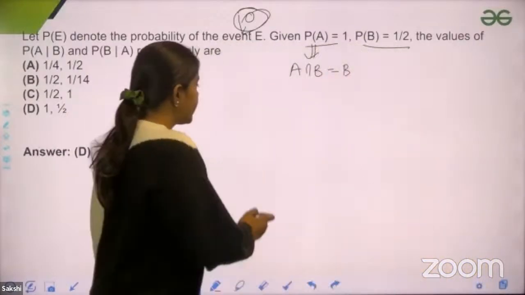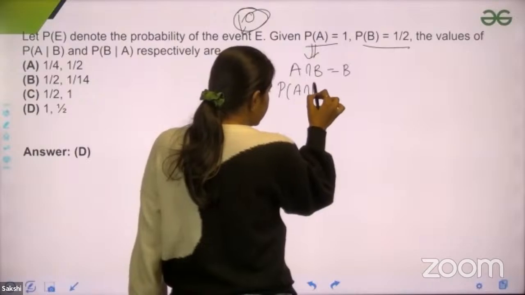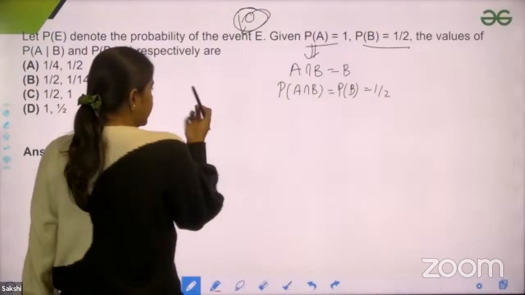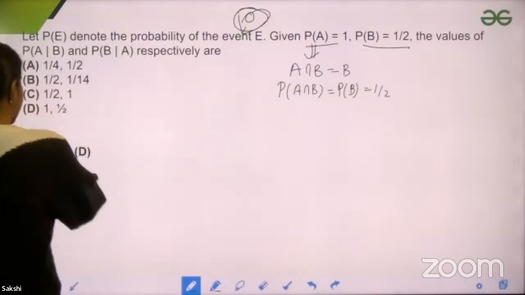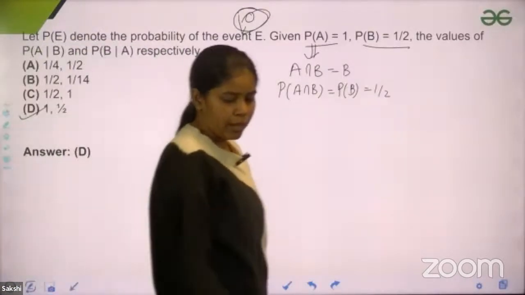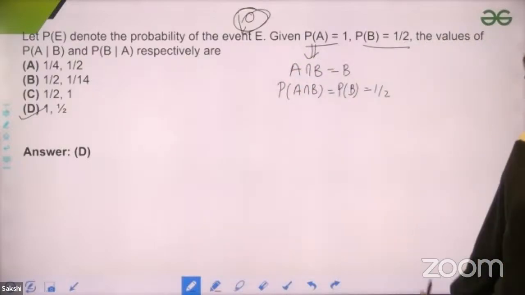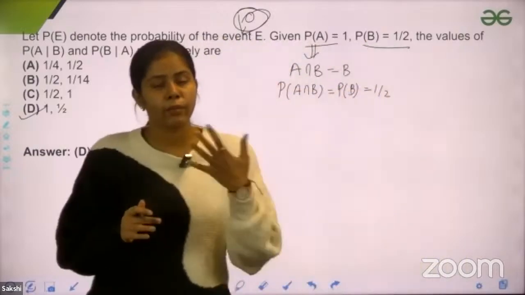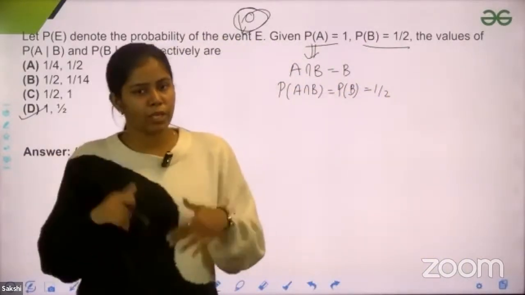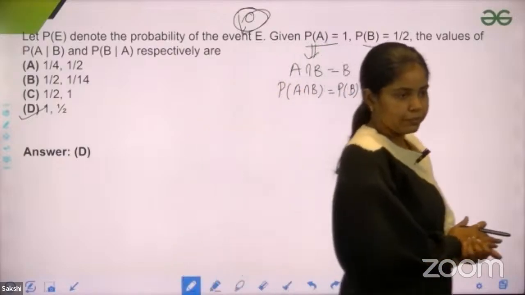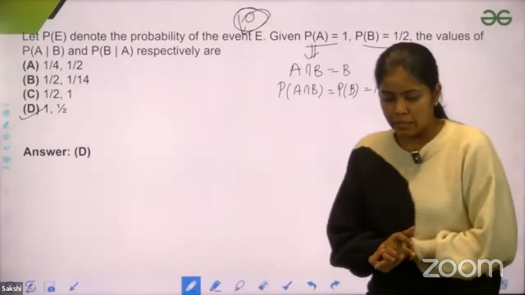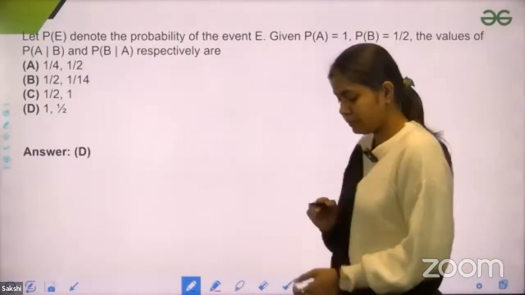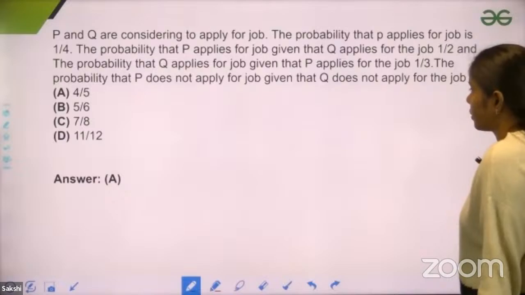Right. So probability of A intersection B is only probability of B, 1/2. So now you can solve, right? This would be easy. Now I'm not solving it. Like option D, you would get the answer. You have all the probabilities. Just put them down and solve it in the formula. So you all know the probability formula: probability of A given B equals probability of A intersection B upon probability of B. Let me know if there is any confusion. Okay, if not, let's move to the next question.